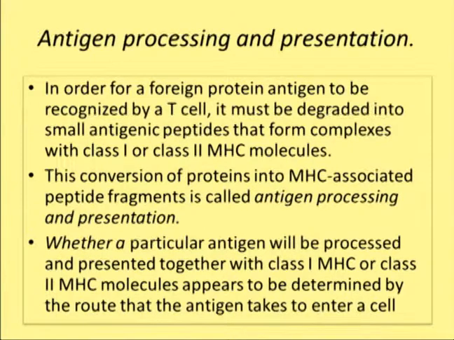Overall, if we look at it, antigens can be categorized into two types, endogenous and exogenous. Endogenous antigens are those antigens which are present within the cell. For example, viral peptides. For example, tumor peptides. On the other hand, exogenous antigens are those antigens which are present outside the cell. So there are widely two kinds of antigens, endogenous and exogenous.